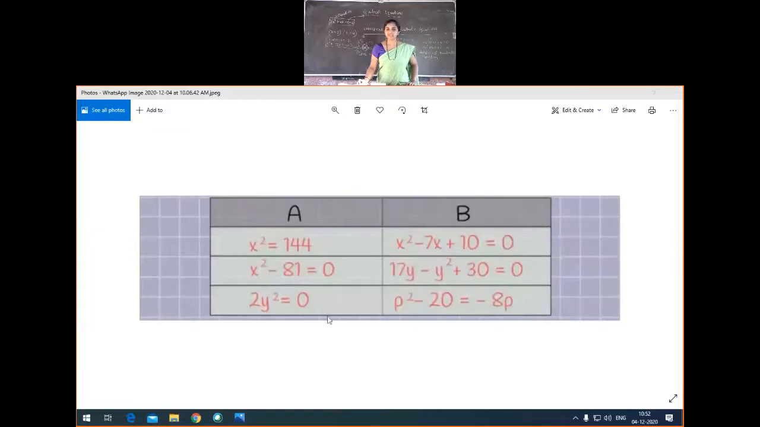See, all the 6 examples are quadratic equations. But in the A column, we can observe only the variable power 2. Here we are observing power 2 and power 1 also. Here the bx term is not there. What do we call this type of quadratic equation? Pure quadratic equations. Then the B column is called affected quadratic equations. So this is about the basic concepts of quadratic equations.